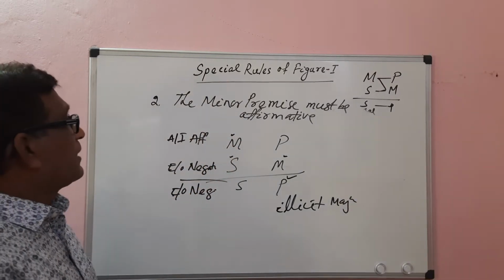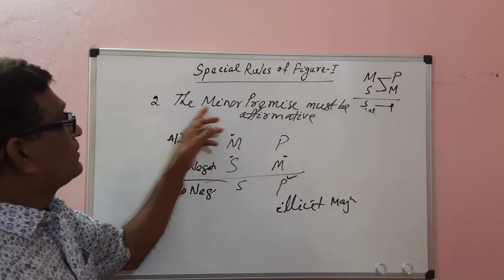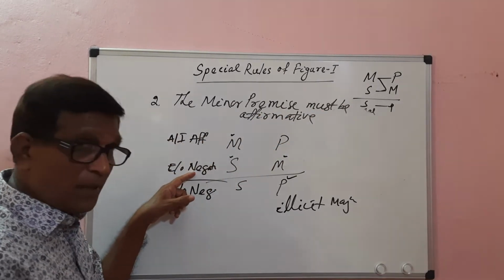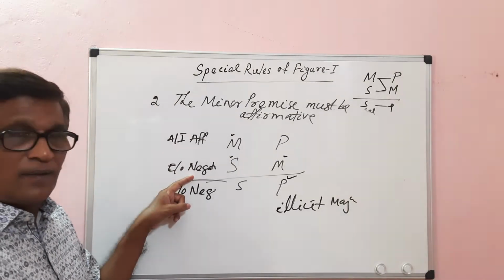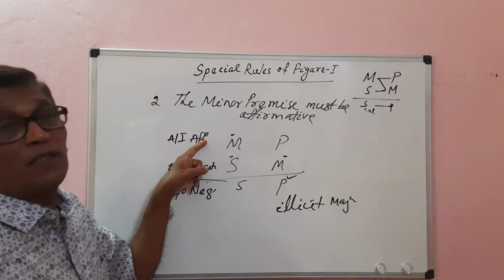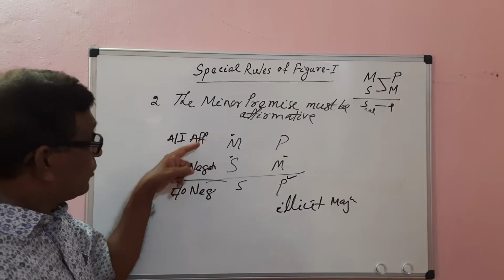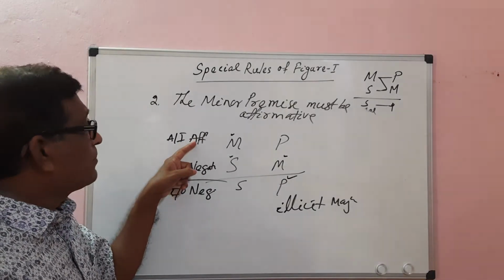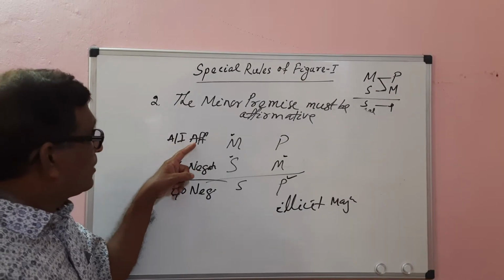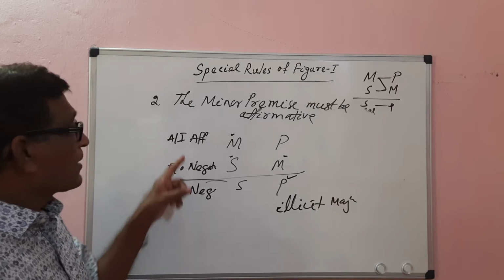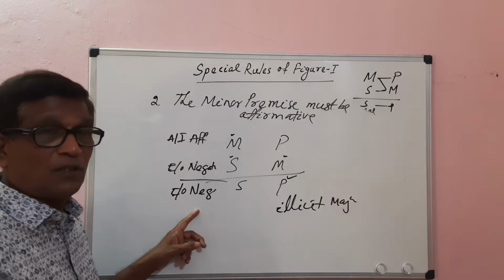Again, I am repeating it. The rule is the minor premise must be affirmative. If the minor premise is not affirmative, it must be negative. When the minor premise is negative, the major premise must be affirmative. Why? Because if both premises are negative, no conclusion can be drawn. So the major premise must be affirmative. When the major premise is affirmative and the minor is negative, the conclusion must be negative. Why? Because one of the premises is negative, the conclusion must be negative.